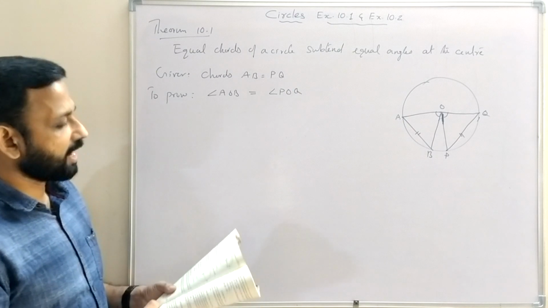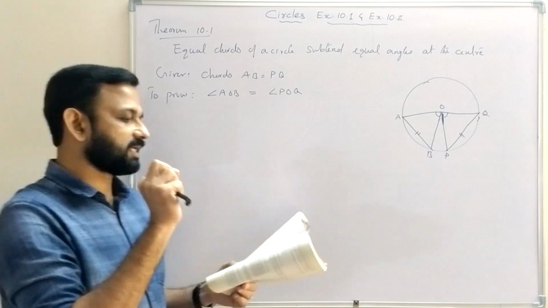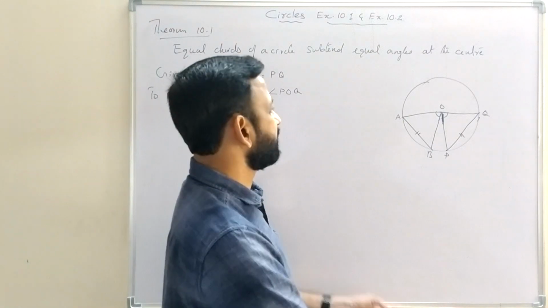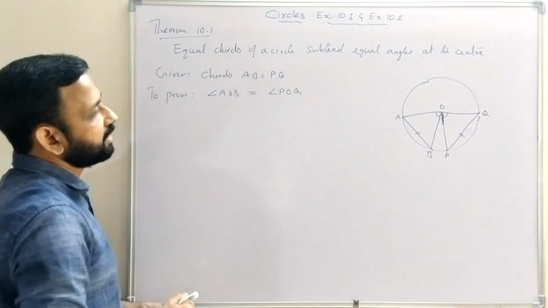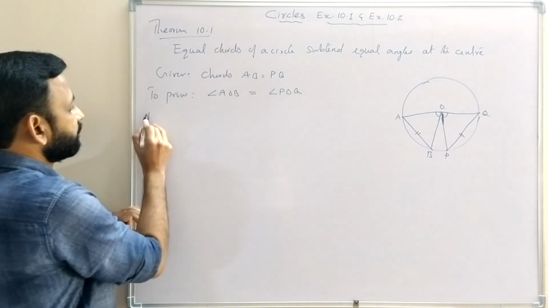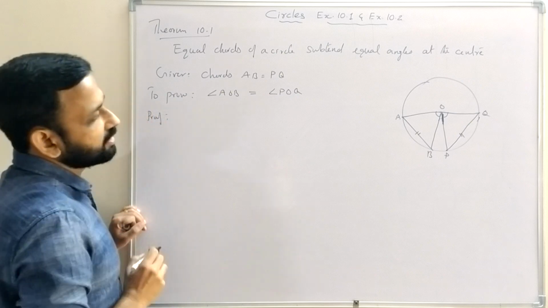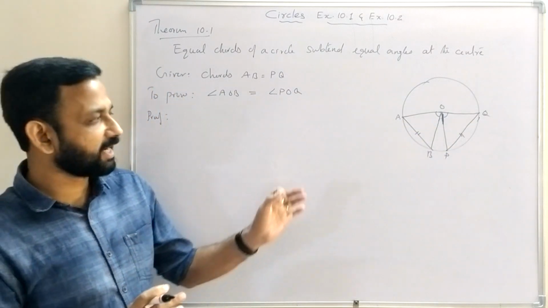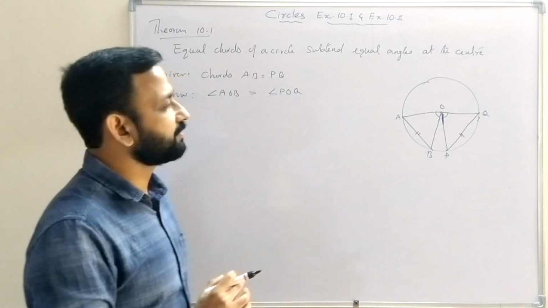So we have to prove they are equal. Then proof. If we can prove that two triangles are congruent, then angle AOB and angle POQ are equal.